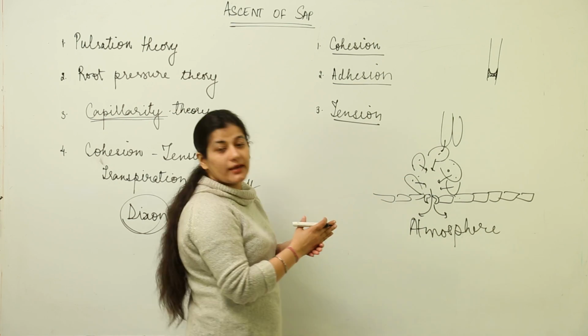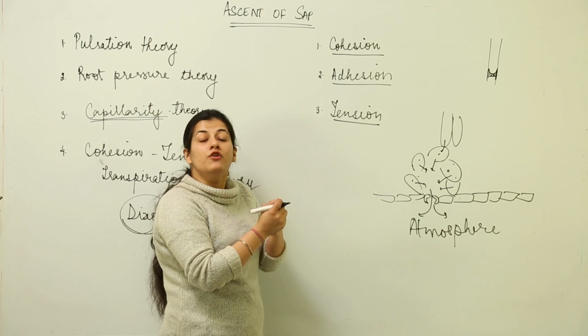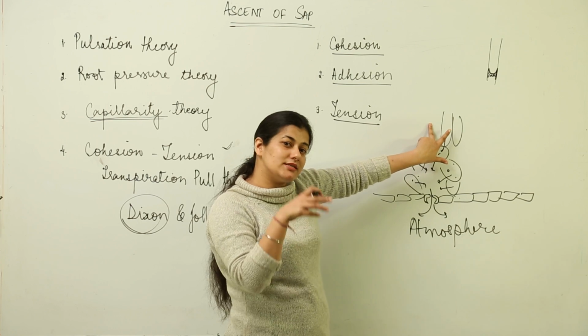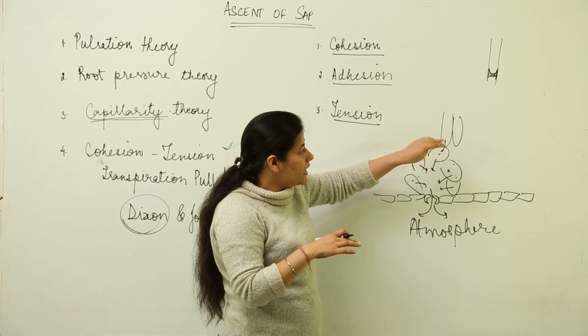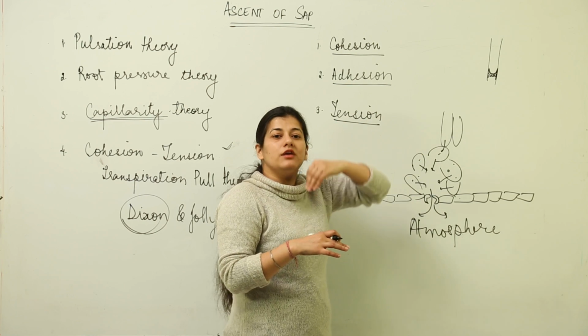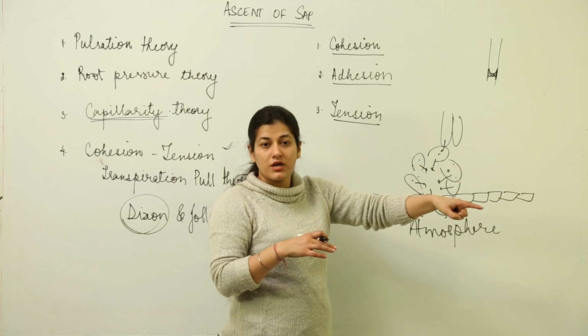Now when they become water deficient, they are going to take up the water from the tracheary elements because they are in contact with tracheary elements directly, of the xylem, of course. Now that tracheary element is going to take up the water, give it to the cell which is deficient in water, and it is in contact with the root.